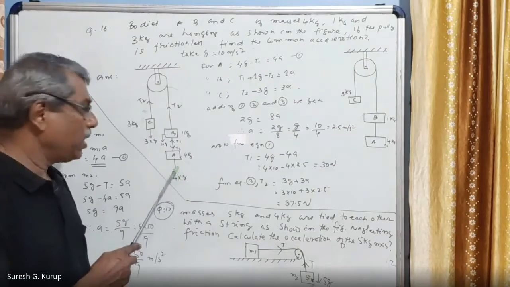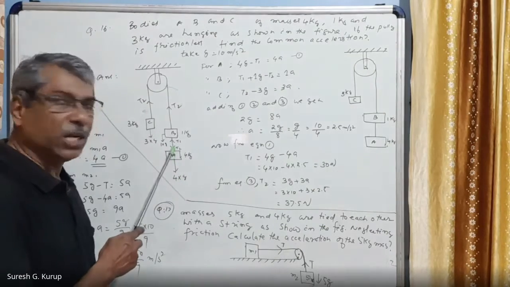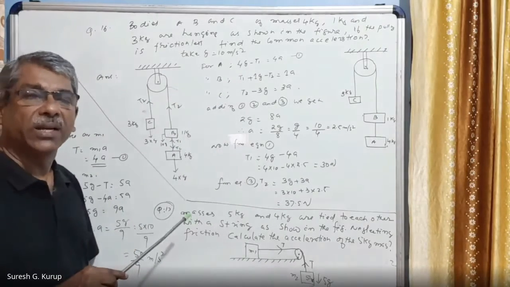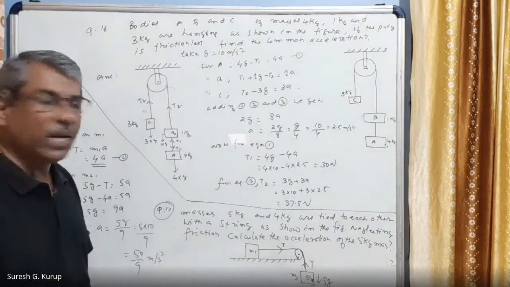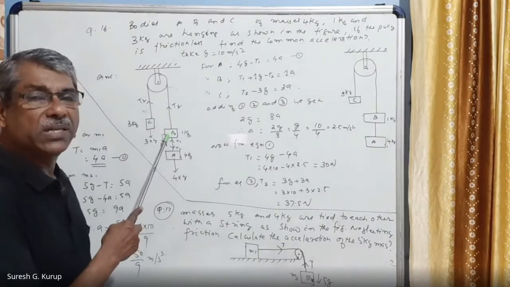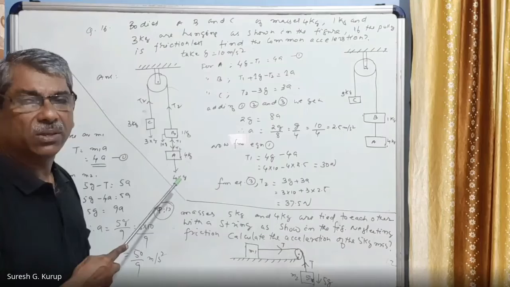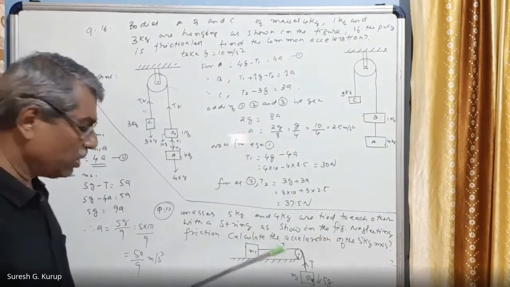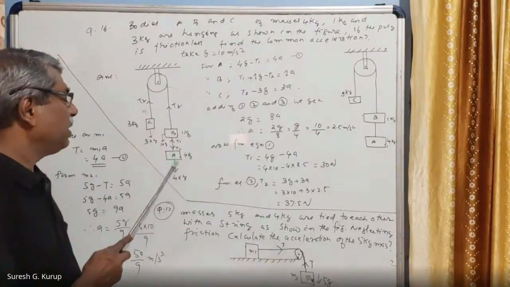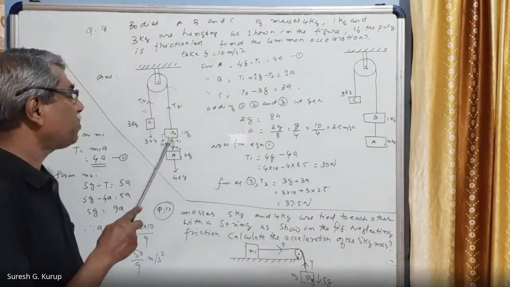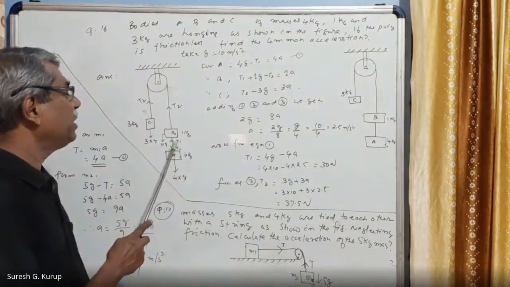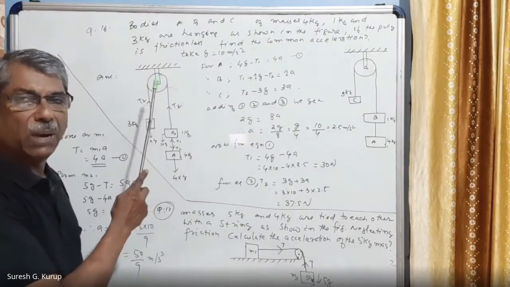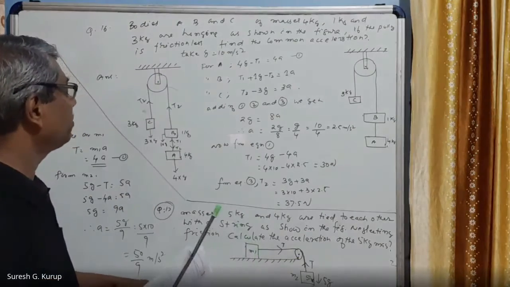Due to the weight of the body, this body is pulled down, but this is connected by a wire. The wire will be pulled down. So a tension is created and that is equal to T1. With that T1, the body B is pulled downwards. So B will act a force in the upward direction that is also equal to T1 only. So when the body A is pulled downwards, the tension acting on this is T1 upwards. Am I correct?